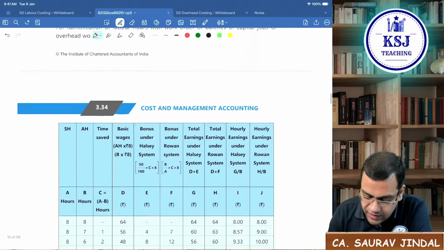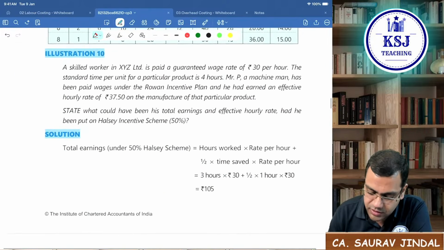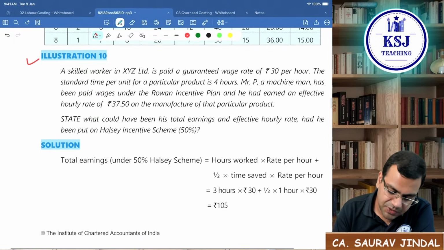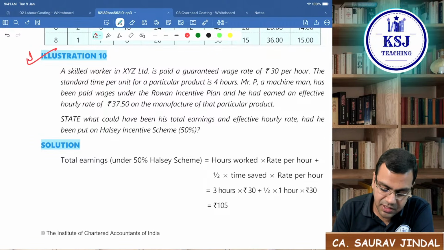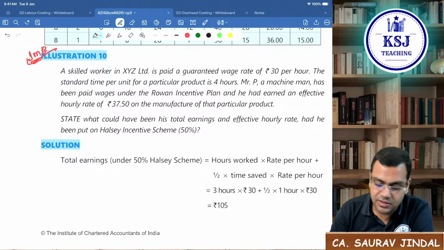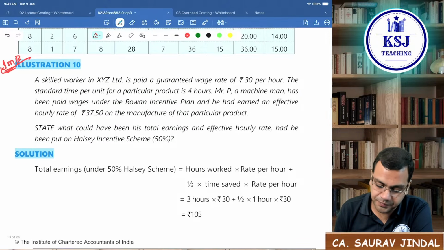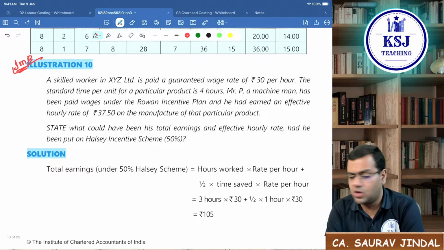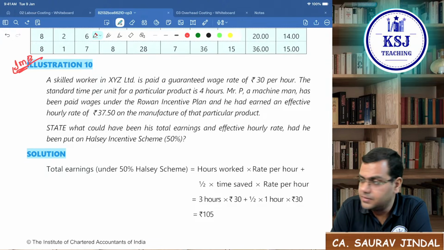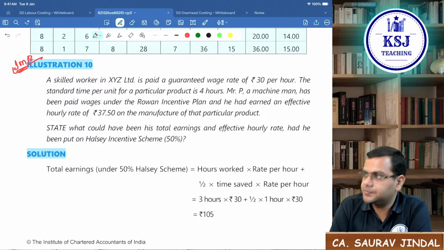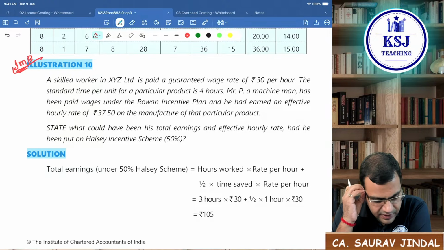Okay, so now we'll do one important question. Again, this question has been asked multiple times in the examination. Illustration number 10. This is on Halsey-Rowan plan. This illustration is on Halsey and Rowan plan. Let's come to this illustration number 10.